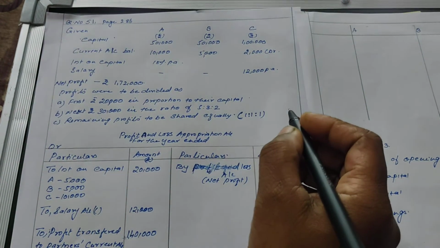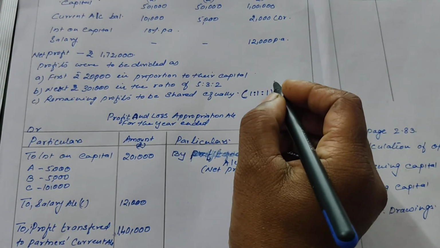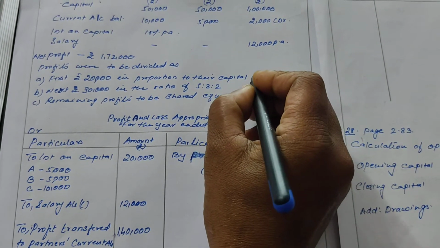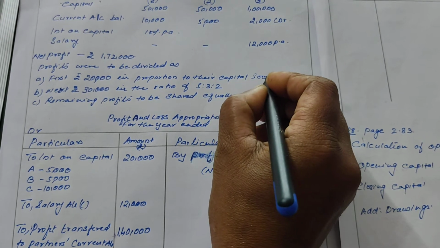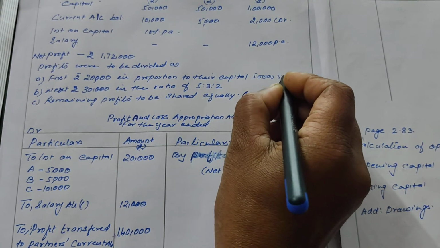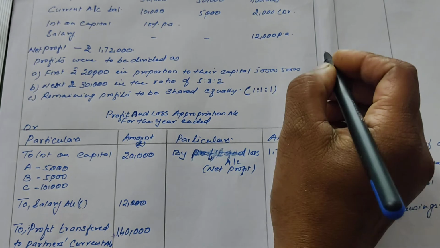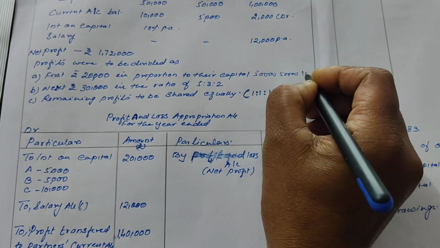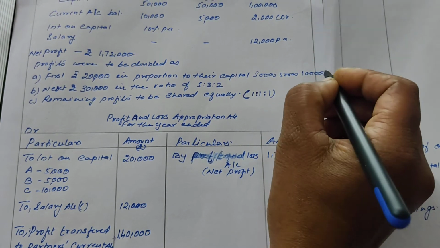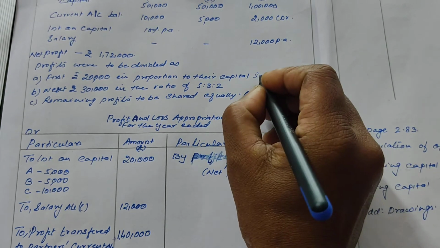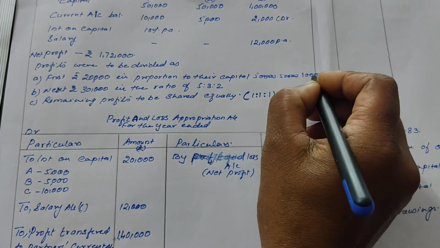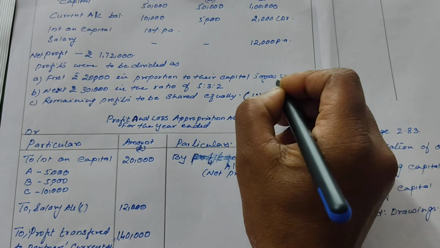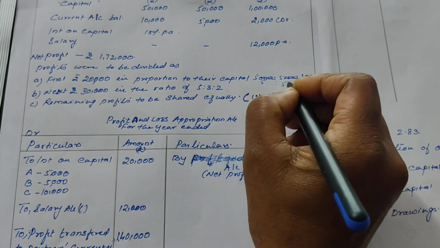So first and foremost, we have to calculate the capital ratio. Here A's capital is 50,000, B's capital is also 50,000 and C's capital is 1 lakh. Now what we have to do for the capital ratio: deduct the common zeros. The rest is 5:5:10.